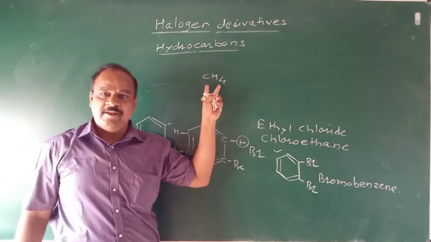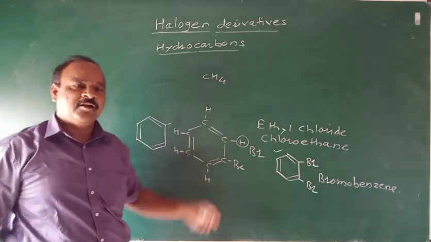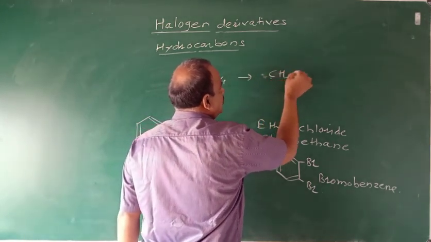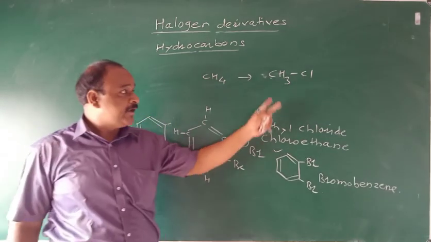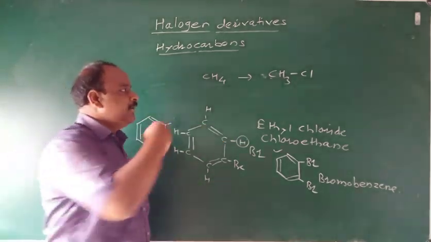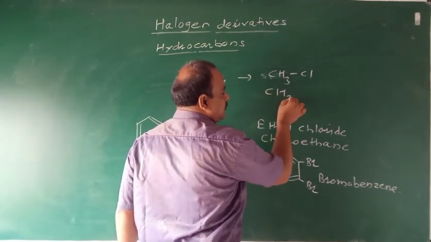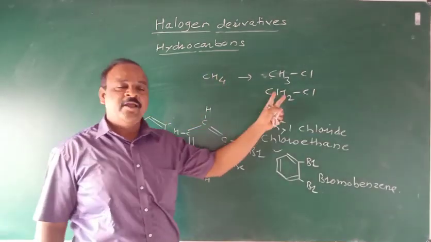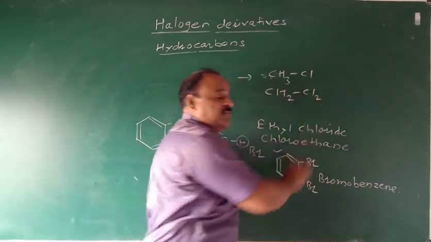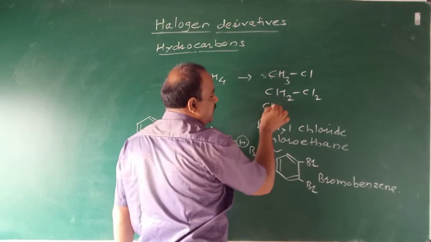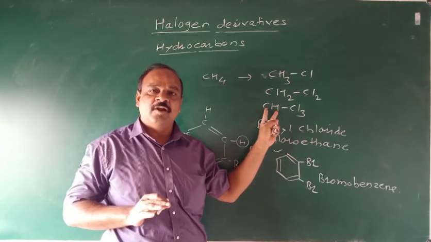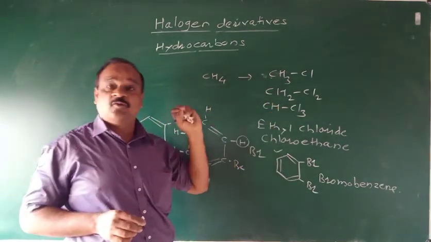This is the first member of alkane. When one of the hydrogen atoms is replaced by one chlorine, the formed compound is called a halogen derivative of alkane, that is methyl chloride. When another hydrogen atom of methyl chloride is replaced by a second chlorine, it is also an example of a halogen derivative of alkane. It is called methylene dichloride. Similarly, the third hydrogen atom is also replaced by the same halogen, that is chlorine. This is also called a halogen derivative of alkane. It is called chloroform.